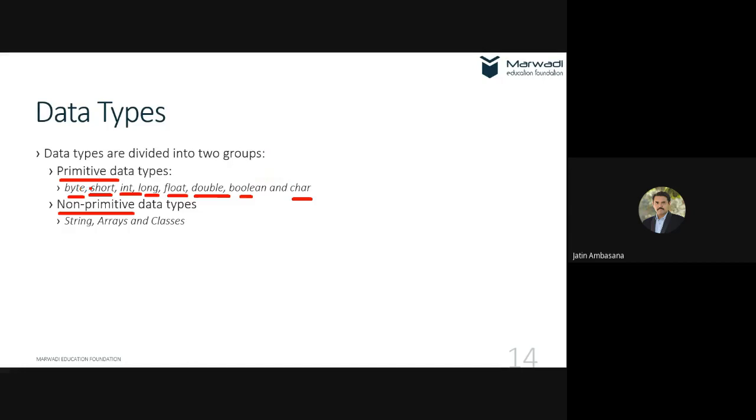If you see, byte is the smallest data type. As per the name, it needs a byte only to get stored. Short is somewhat bigger than that. Int is much bigger than that. The int data type of Java is bigger than the C language int data type. C language int approximately takes 2 bytes, whereas here int takes 4 bytes.